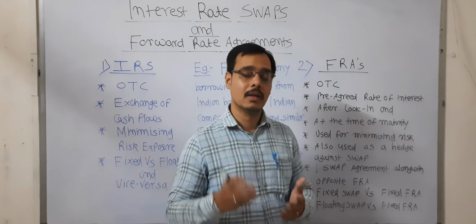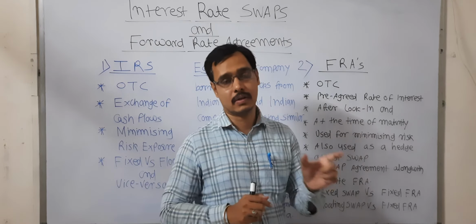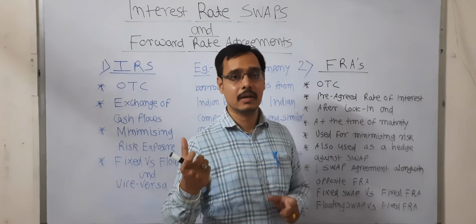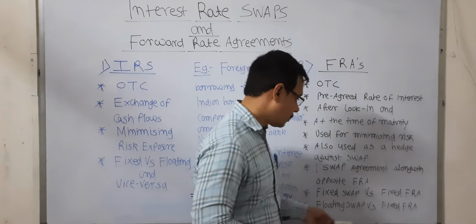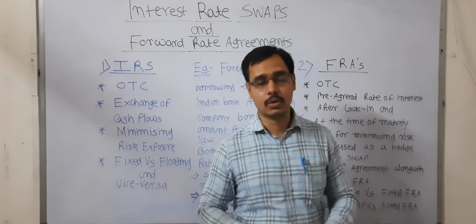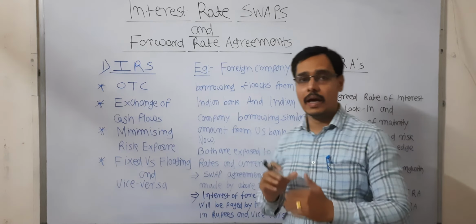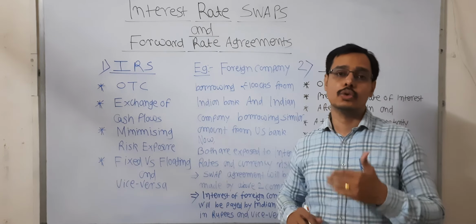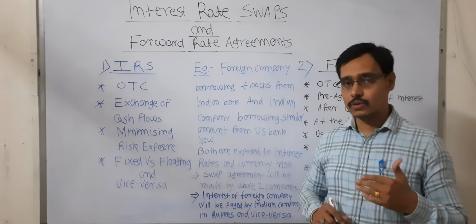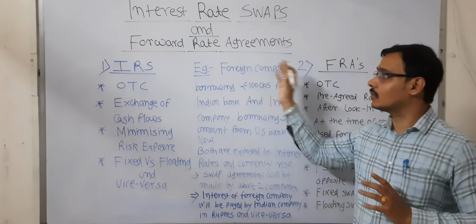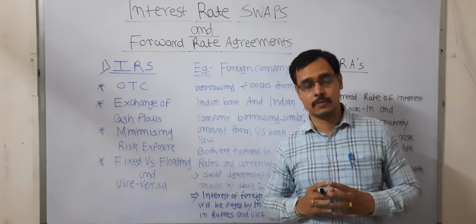Vice versa, if you have a fixed rate swap, you have to enter into a floating rate agreement. By combining both the interest rate swap and the forward rate agreement, you can hedge your position. So in this way the interest rate swap and forward rate agreement work.